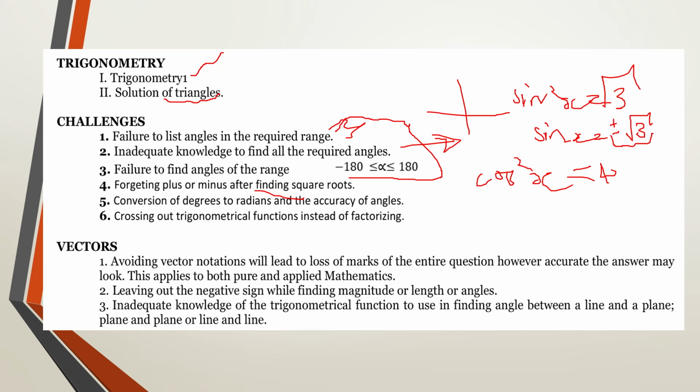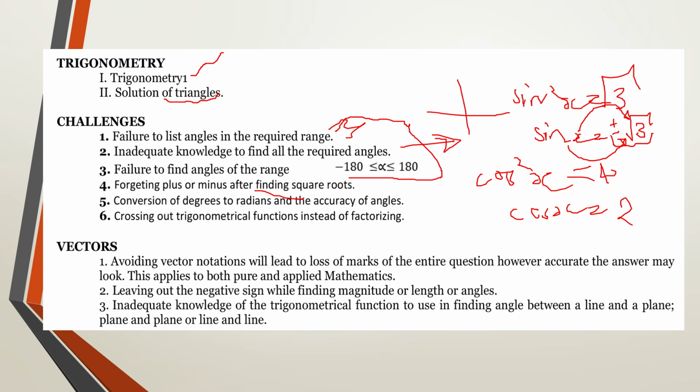And then later you handle either sin x is equal to positive root of 3 or sin x is equal to negative root of 3. And then you get the angles according to the value you're having. So for this case, you will say that cos x is going to be equal to, since 4 has a direct root, we shall say 2.